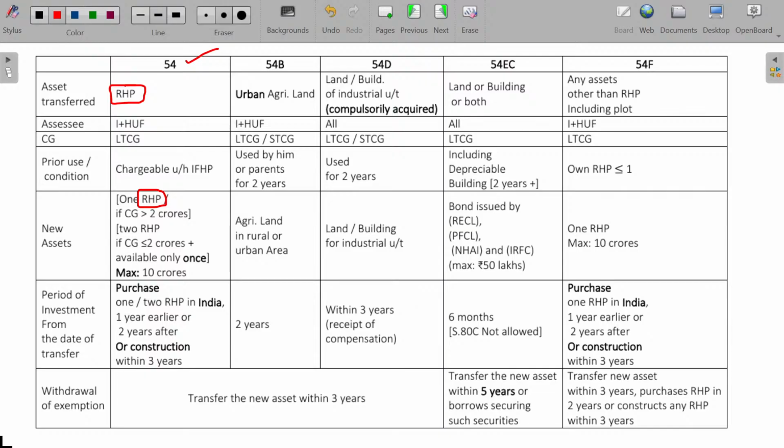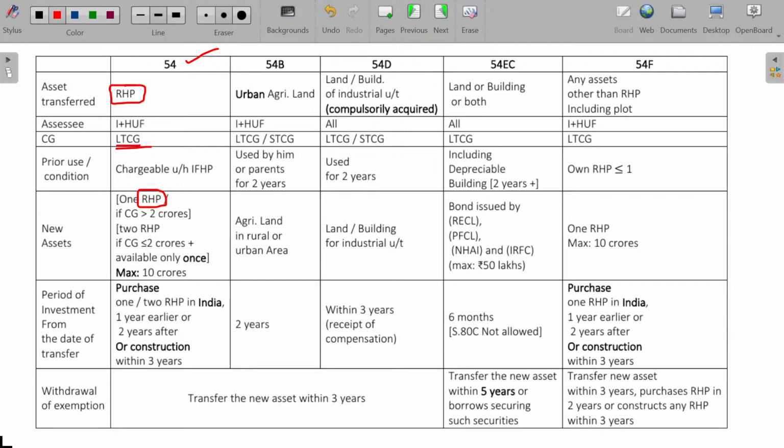Very simple. Some additional conditions you have to understand here. This section 54 will be applicable only if it is the long-term capital gain, not for the short-term capital gain. So in case of land, building or land and building, you will be eligible to claim the deductions only if it is long-term, not short-term.